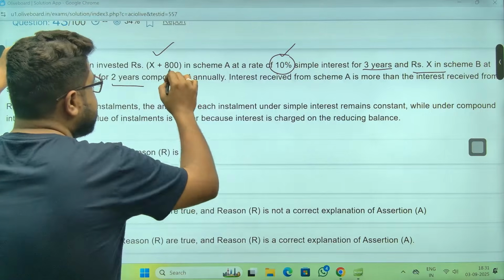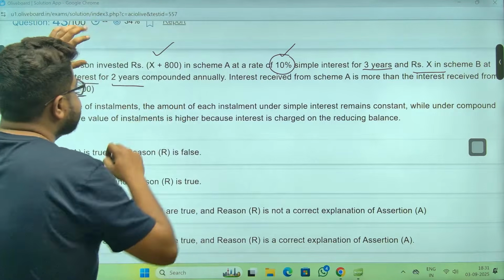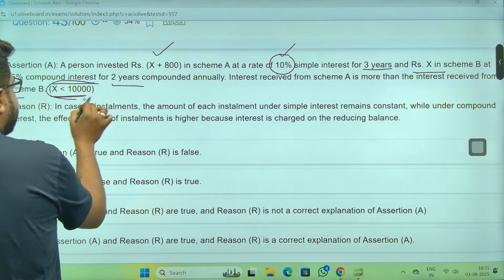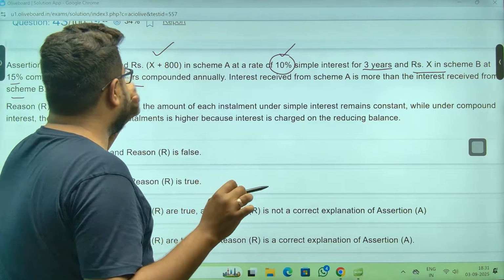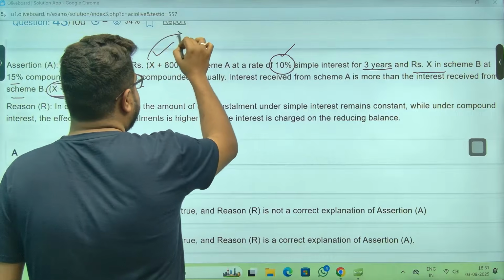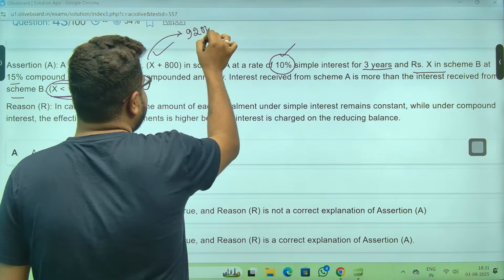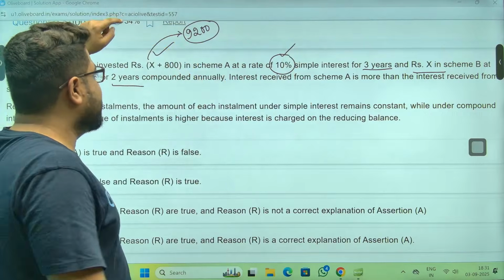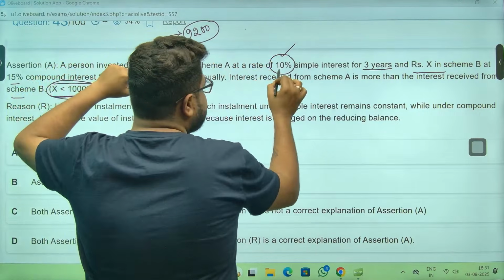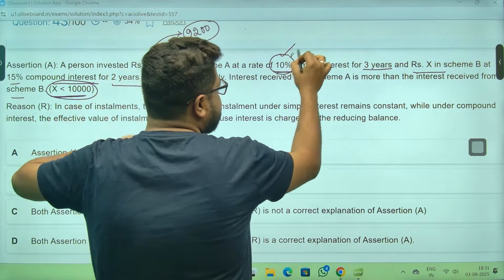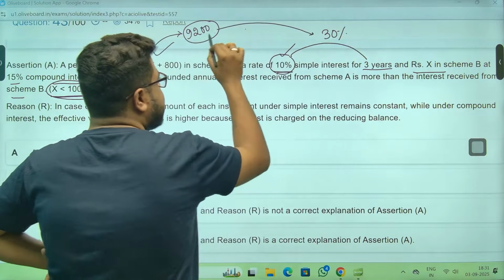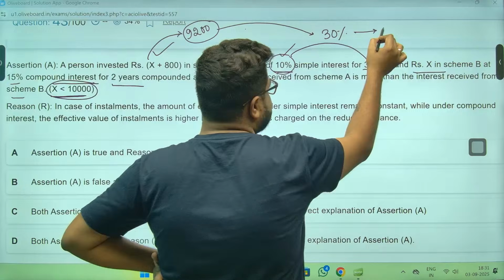Let's do one thing. X, hai na sir? So let's do one thing. Let's take X some big value, less than 10,000 now. So X plus 800. I'm taking X as 9,200. Why? Because then X plus 800 will be 10,000. So if I do that, 10,000, 10%, 3 years, meaning totals are 30%. Sir, how much will he get? 10,000, 30% is 3,000.